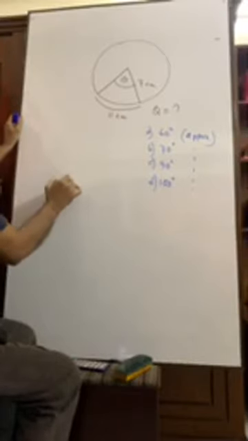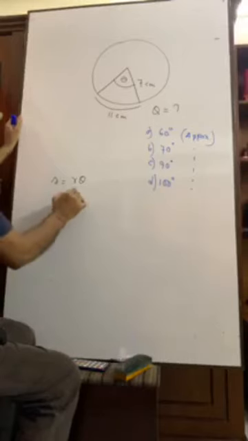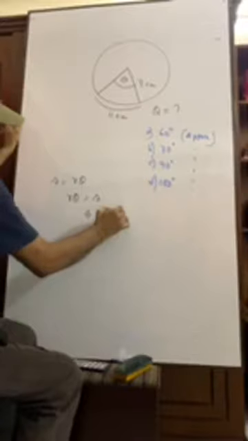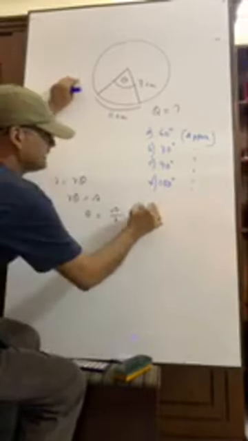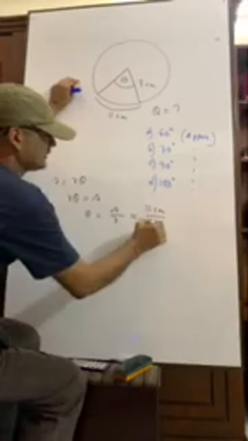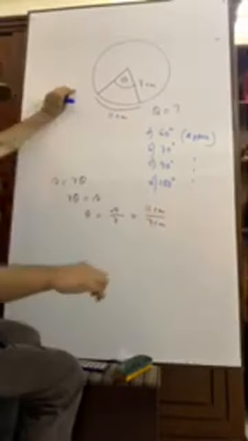S equals r theta. We have to determine theta. So theta equals what? S by R. What is S? S is 11 centimeter and R is 7 centimeter, right? That means centimeter has been omitted, okay?